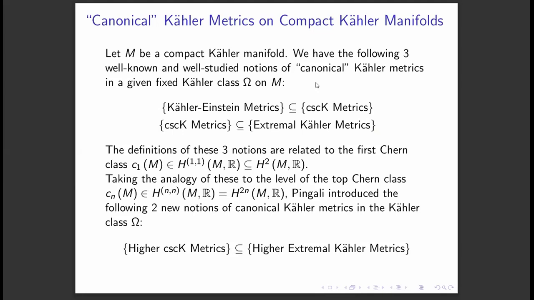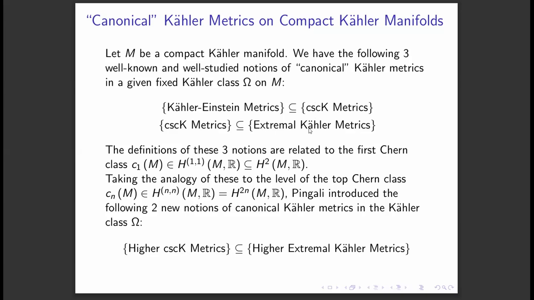Then cscK metrics, or constant scalar curvature Kähler metrics. As the name suggests, these are simply Kähler metrics whose scalar curvature is a constant. Kähler-Einstein metrics are special cases of cscK metrics. Then I discussed these extremal Kähler metrics.